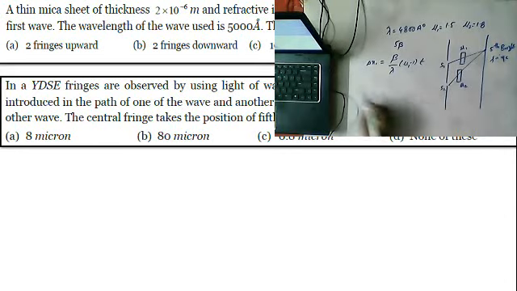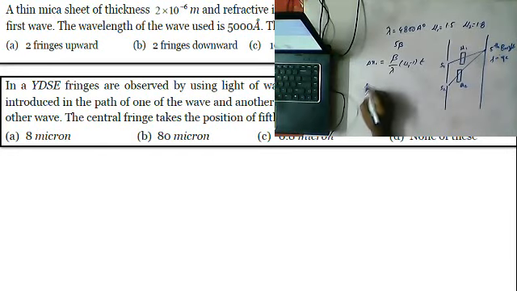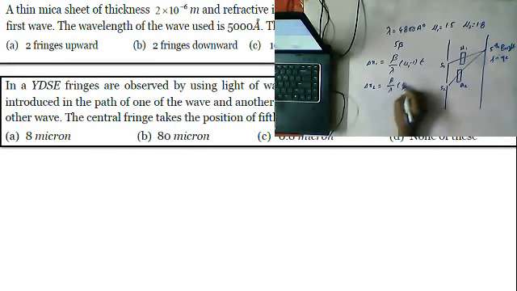So what is the formula, guys? Beta by lambda, I'm writing the same only. And here mu1 minus 1 into t. Similarly, delta x2 is equal to beta by lambda into mu2 minus 1 into t, since the thicknesses are the same. And we already know the formula.